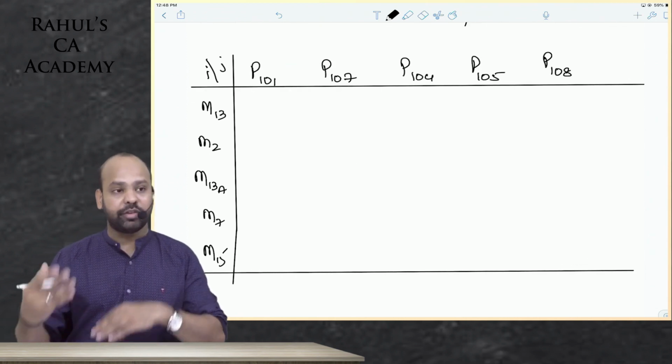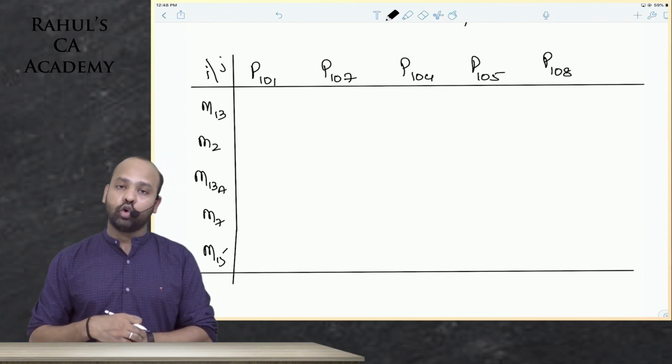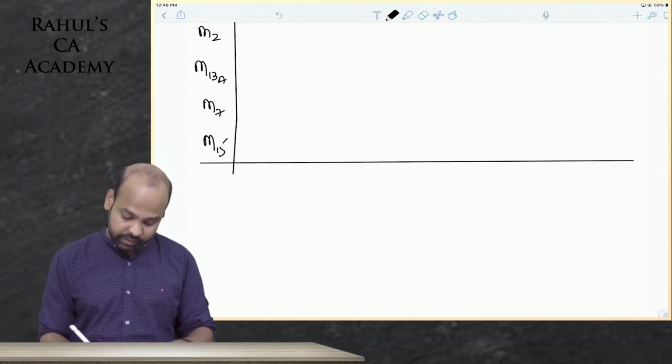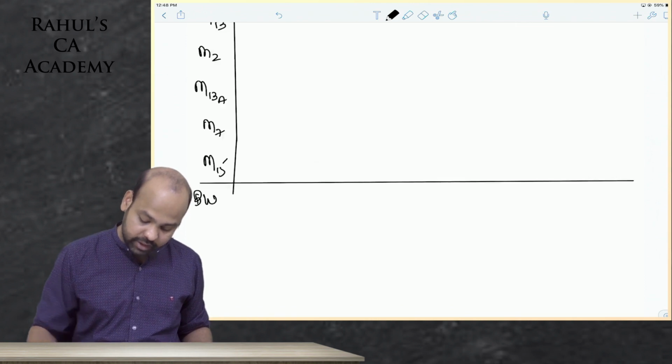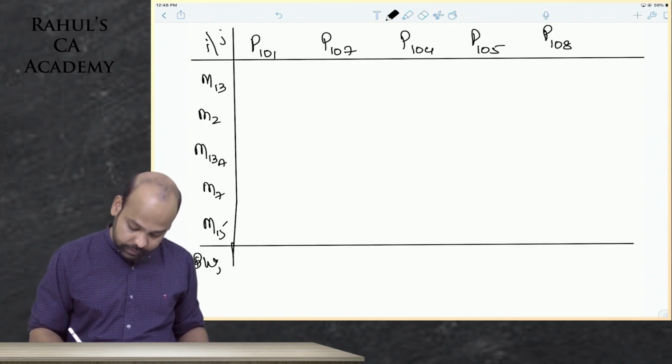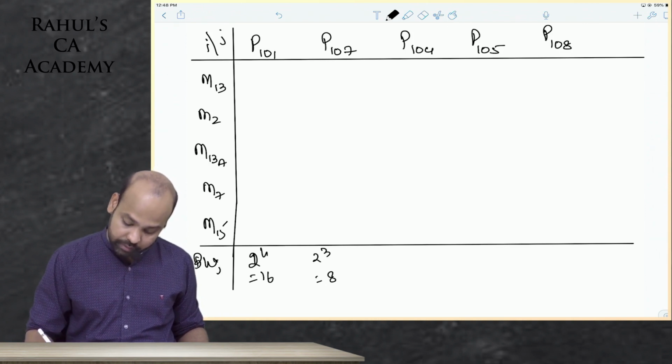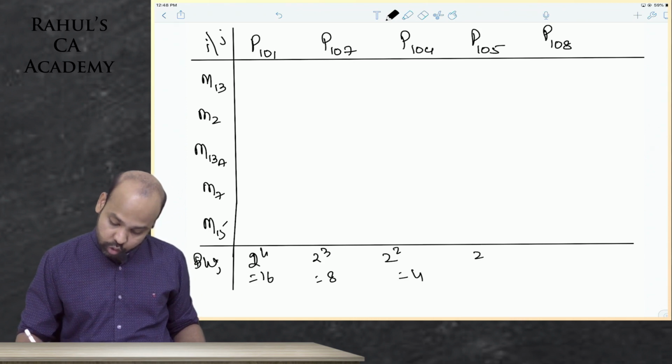Now guys, because weights were assigned to rows in the previous matrix, you will now assign weights to columns. Binary weights, beta, will be assigned to columns. The weights would be 16, 2 power 4. 2 cube, 8. 2 power 2, beta, that is 4. 2 power 1, that is 2. 2 power 0, that is 1.